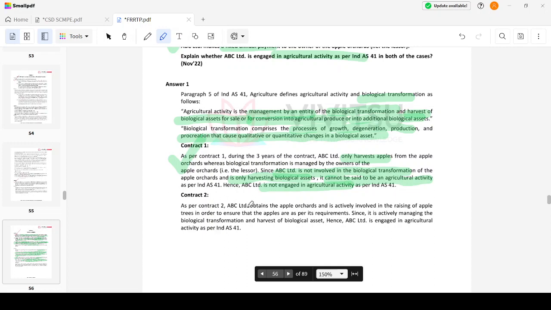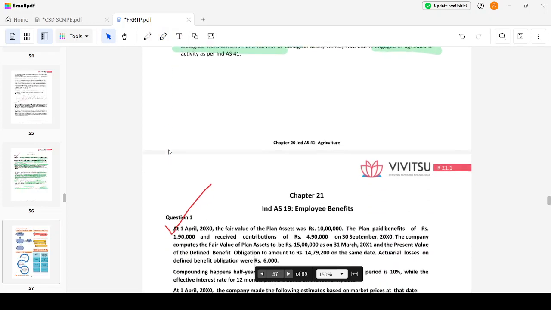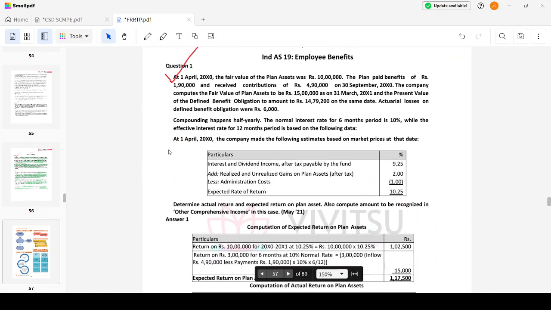Contract 2. As per the contract, ABC Limited obtains the apple orchards and is involved in raising the apple trees in order to ensure the apples are as per the requirements, and is actively managing biological transformation and the harvest of the biological asset. It is said to be engaged in agricultural activity. Since I am engaged in the controlled biological transformation of the apple trees, I will be known to be engaged in agricultural activity as per Ind AS 41. So only this one question was there in the RTP, so that we have completed now. Let's move on.